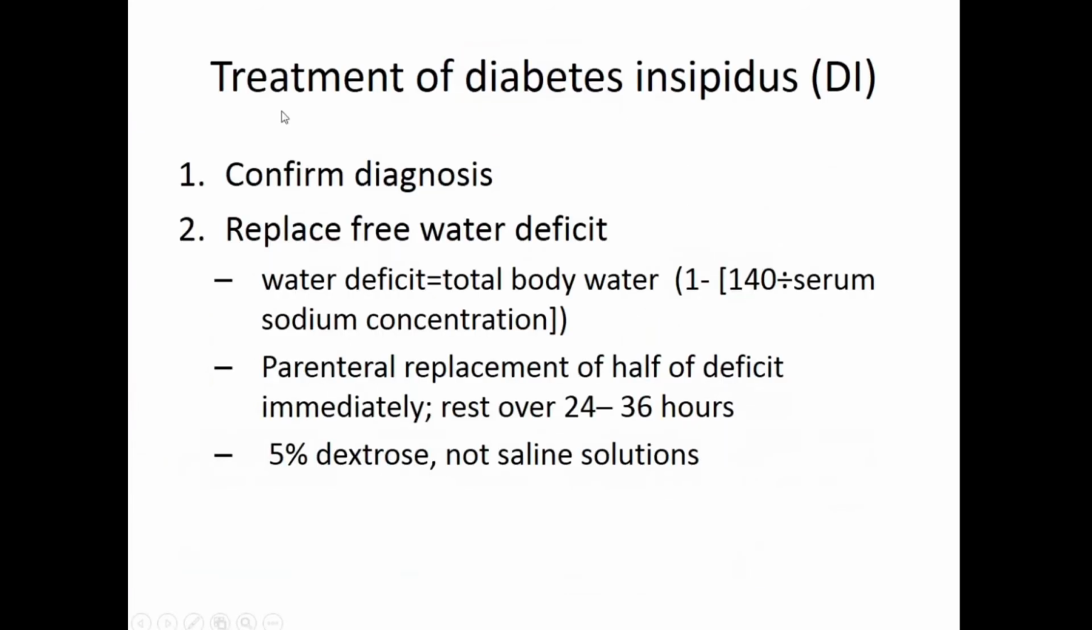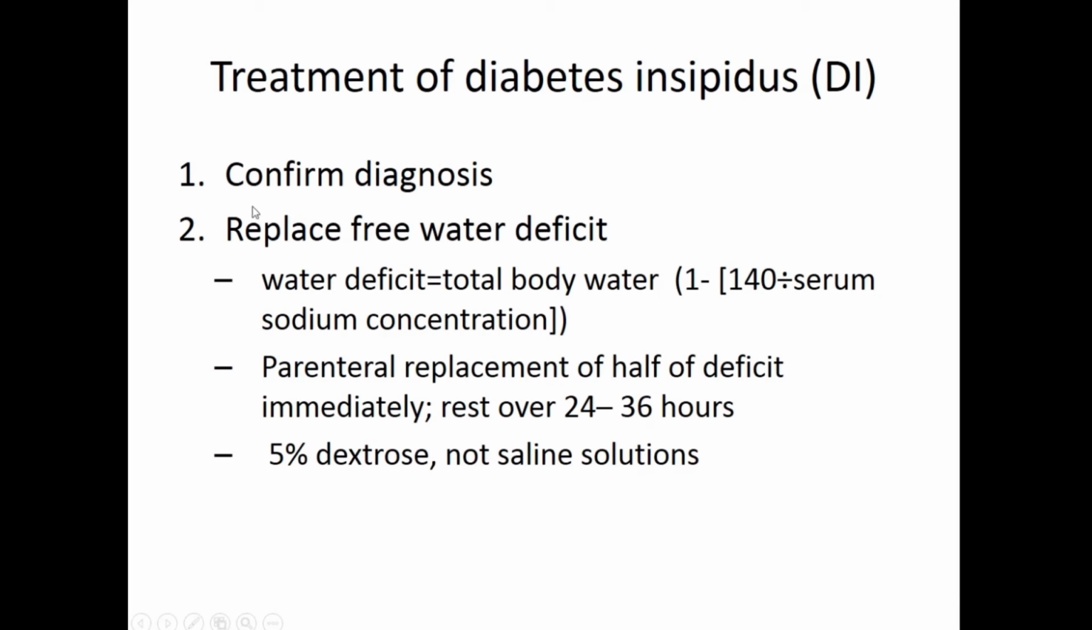We'll just skip this. So what happens is treatment of diabetes insipidus. First is confirm the diagnosis that it is diabetes insipidus. You look for the factors that could contribute to diabetes insipidus. As I said, any kind of brain surgery, pituitary surgery, or any kind of brain trauma can lead to diabetes insipidus. So first confirm the diagnosis.